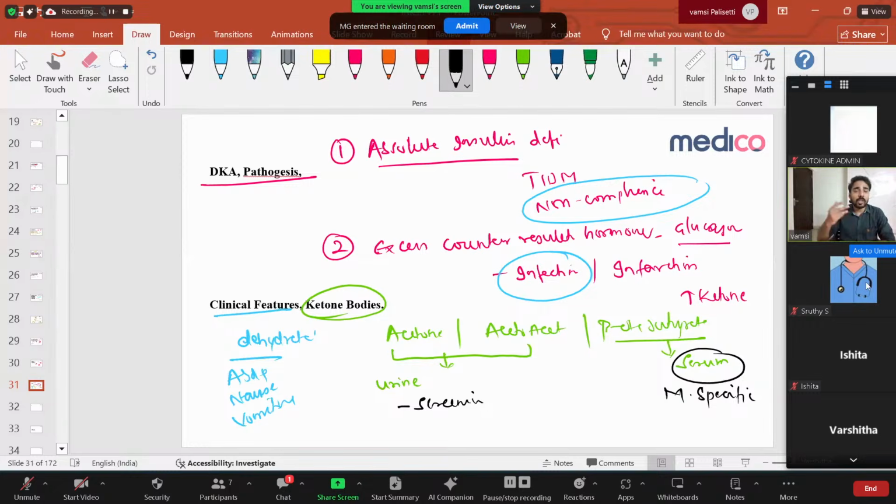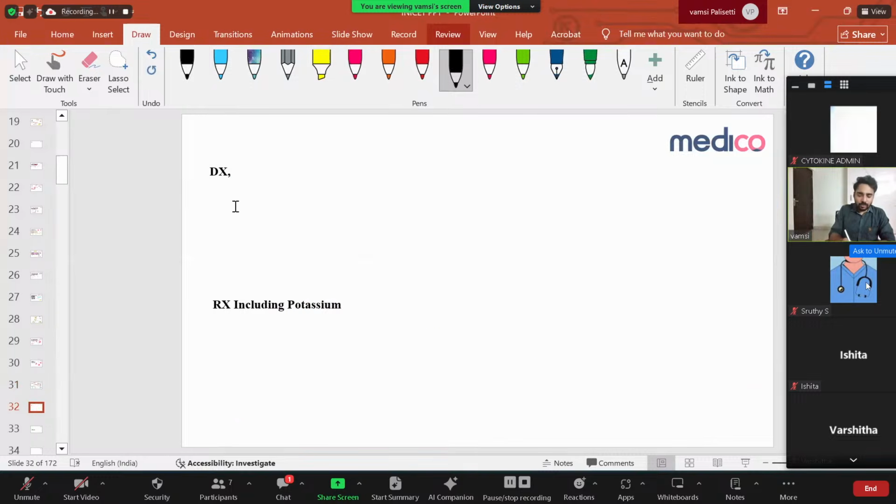And the second question they can ask is, what is the most specific ketone body? It is beta hydroxybutyrate, right? Very important thing. But it's always seen in the serum; you'll never see it in the urine. Clear, right? Then what is the diagnosis? I discussed already. RBS is high, urine ketone bodies are positive, and ABG is showing AGMA, high anion gap metabolic acidosis. Because of ketone bodies, you'll have high anion gap metabolic acidosis, right?